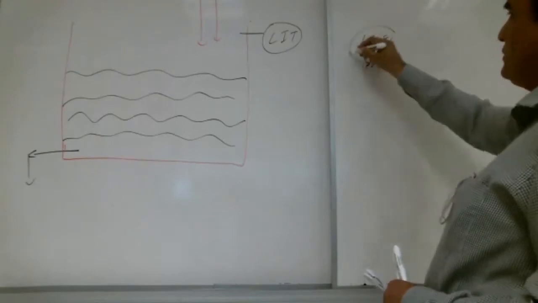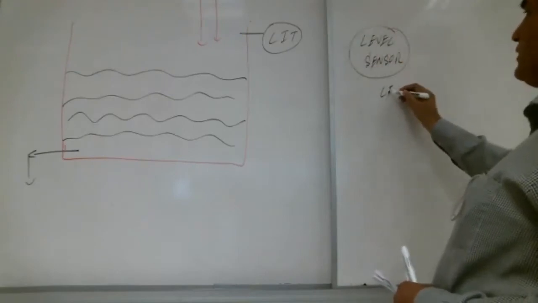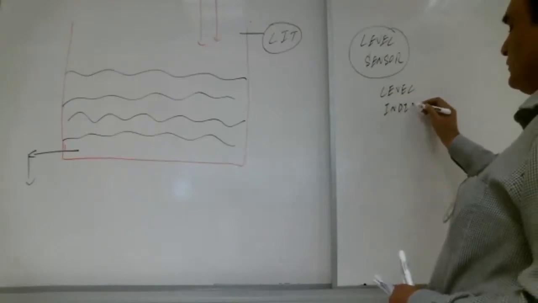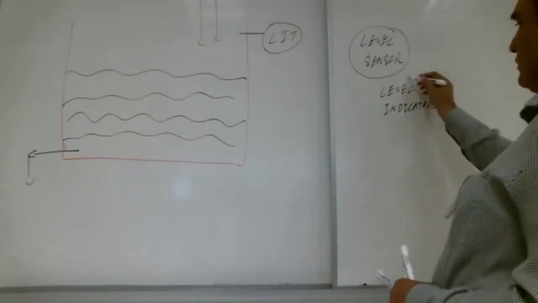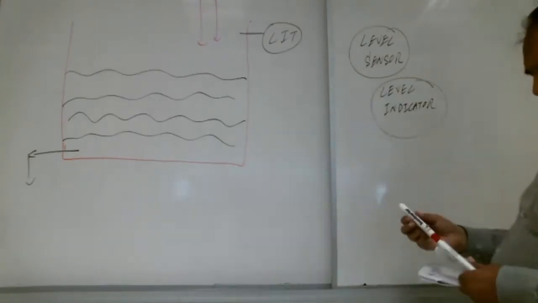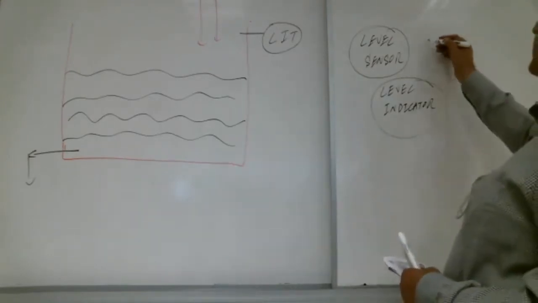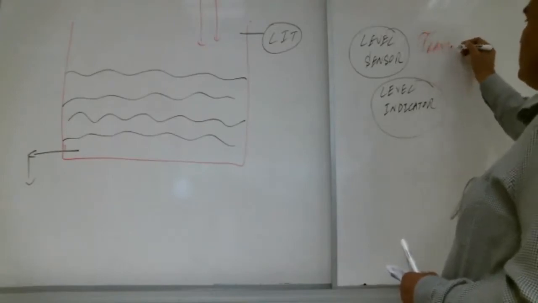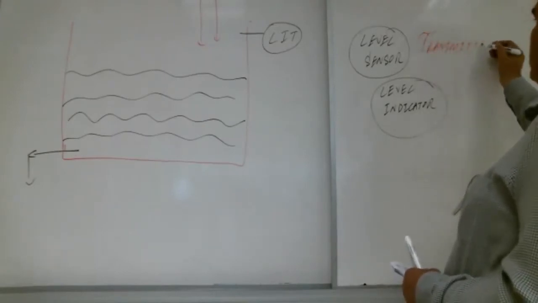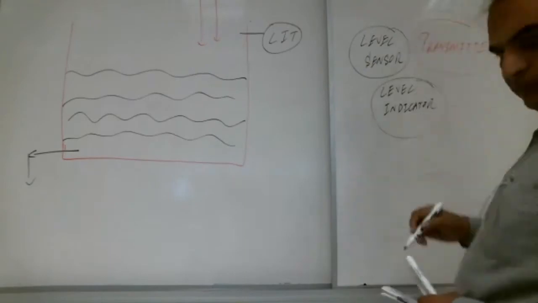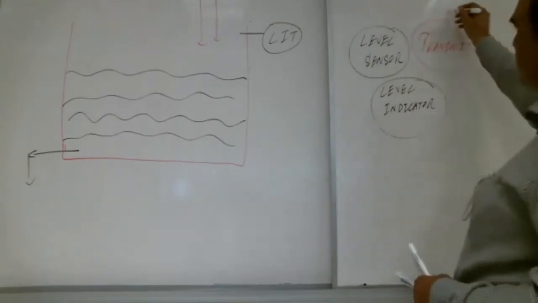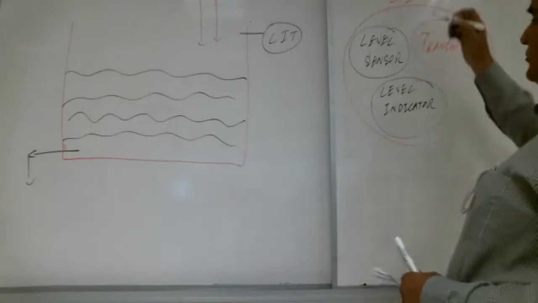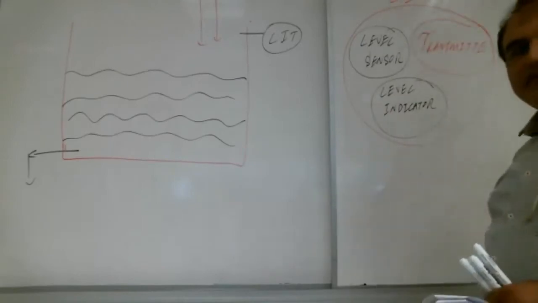This is one thing. Then level, indicator, and transmitter. Right? So all these three things, we say level indicator transmitter. Are you with me?